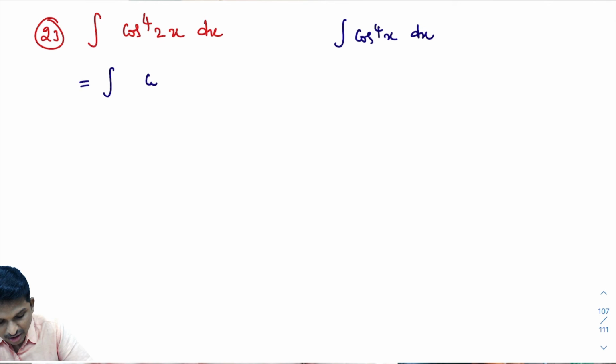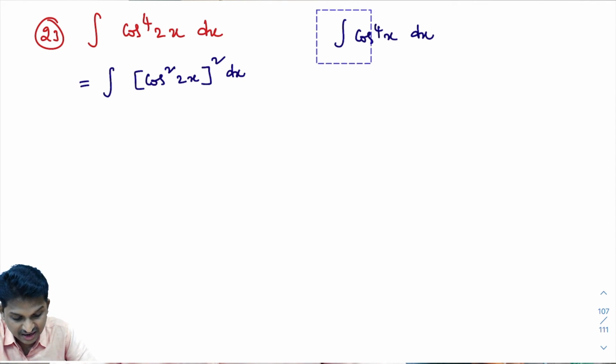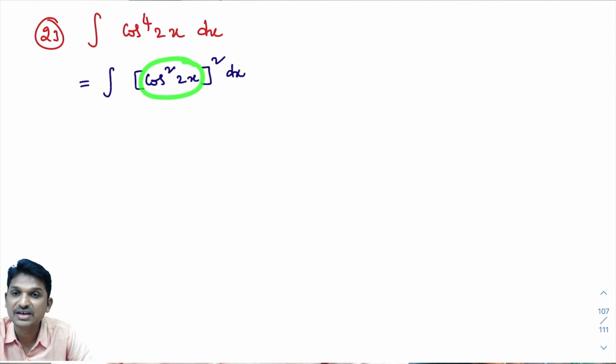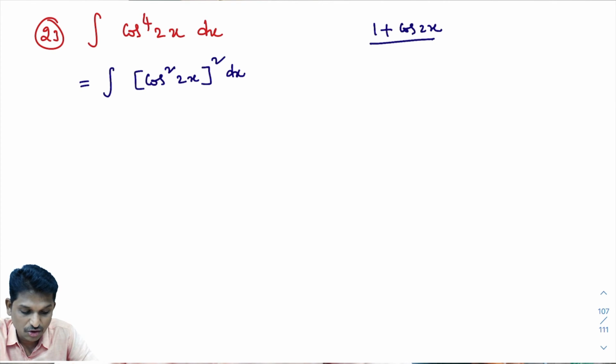Integral of cos power 4 is there, na? That can be written like this, integral of (cos square 2x) whole square dx. Now what do I need? I need cos square 2x. I know this formula: 1 plus cos 2x is 2 cos square x, so 1 plus cos 2x by 2 is cos square x.